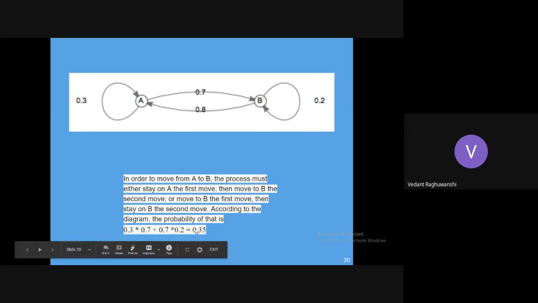As you can see in the calculation part, the first probability was that in the first move we stayed at A, that is 0.3. Then in the next move, we move to B, that is 0.7. So that is 0.3 into 0.7 plus. The other possibility was we first moved to state B, that is 0.7, and then we stayed at state B, that is 0.2. So that will be 0.35.